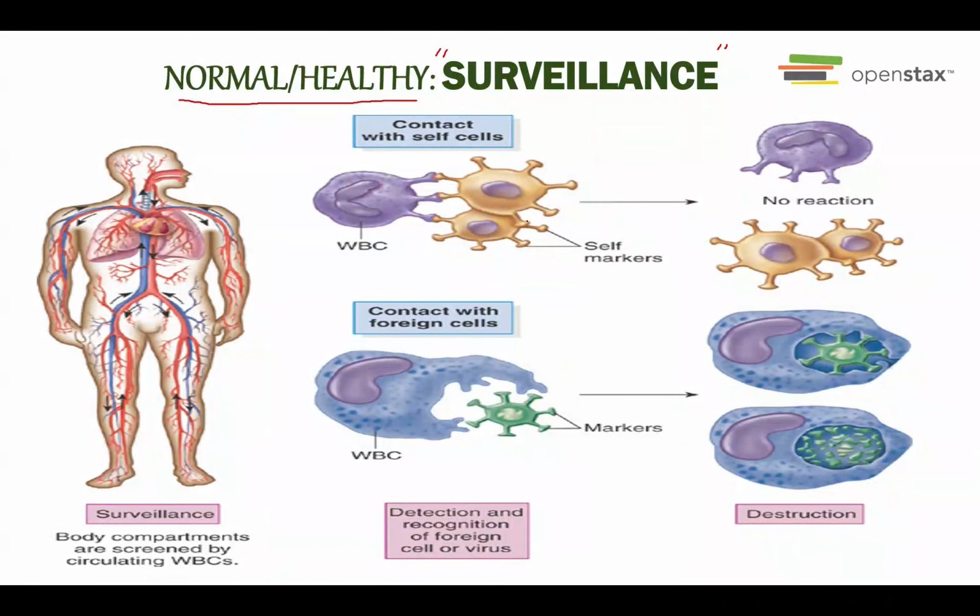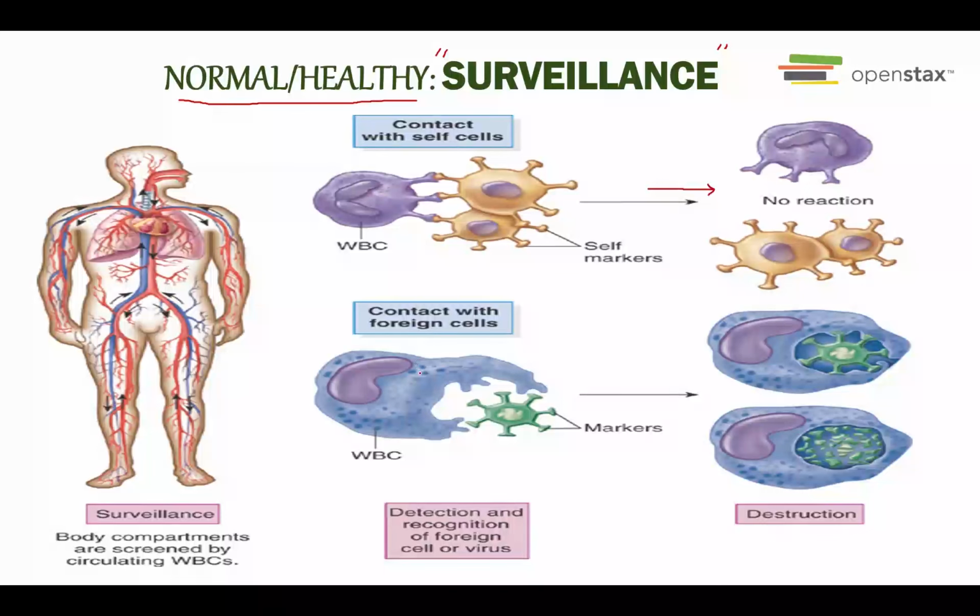So let's say this is a cell over here. If nothing happens, they usually just make contact and say, how are you, or good morning, or good night, etc. They will not destroy the cell because this is their own community. So the white blood cell will just check the body. If it is okay, then they will not do anything. So just like maybe a sheriff that goes around the community. So if nothing happens, there will be no reaction.